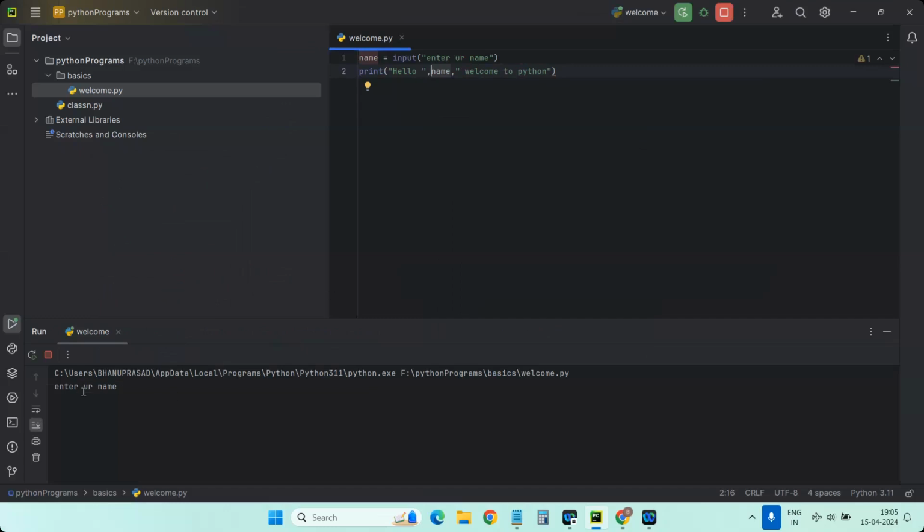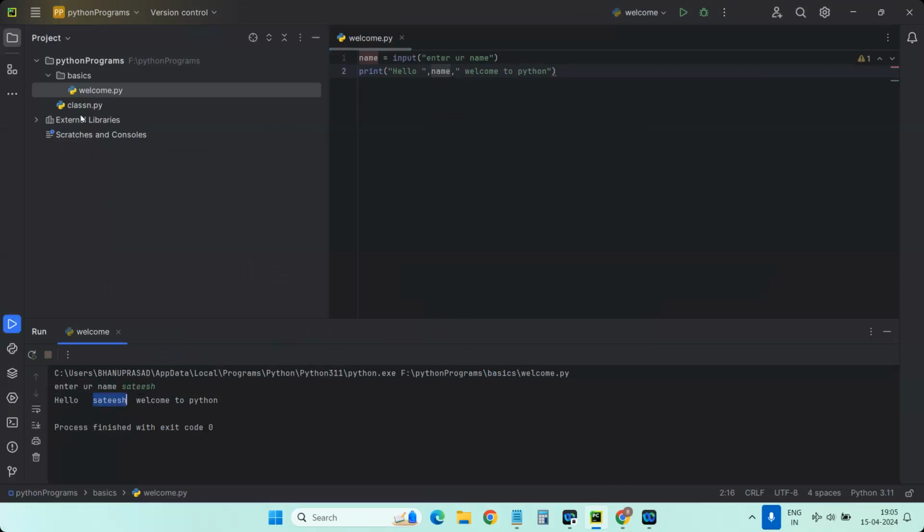Yeah, if you see, it is asking enter your name. So now I'm giving my name. Let's take Satish. Now entering. So see that. Hello Satish, welcome to Python. See, Satish is replaced with the name which we gave from the screen. Okay. So likewise, we can enter whatever data we want from the keyboard and we can display it. So this is how simply we can read the data and print the data.